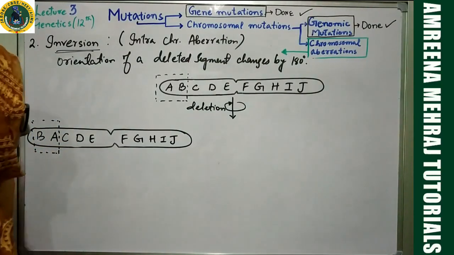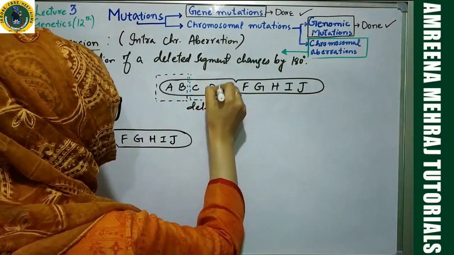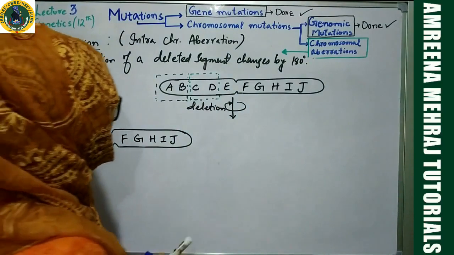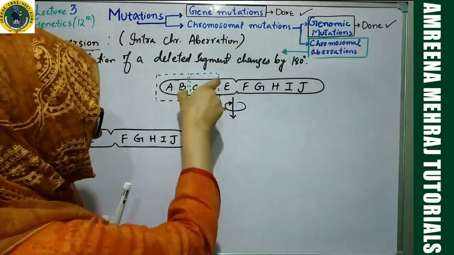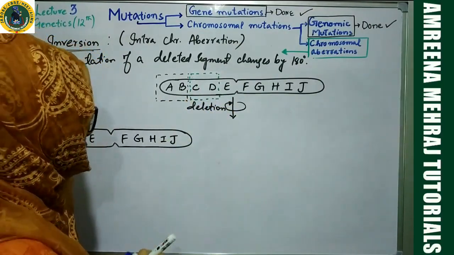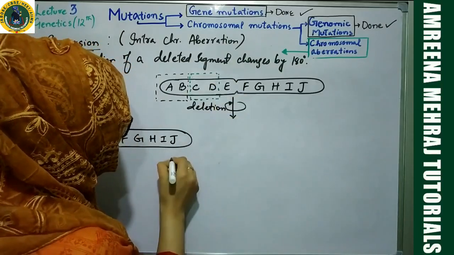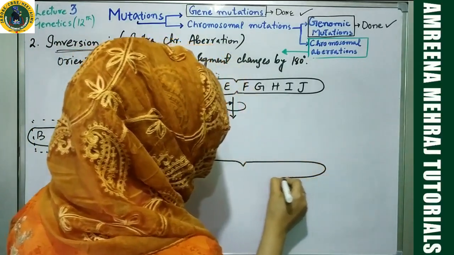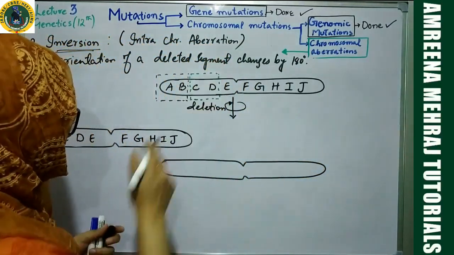In another scenario, let me take this particular segment of the chromosome, which I have shaded with green color. Suppose this region undergoes inversion. Again, first of all, it will get deleted. Then it will rotate by 180 degrees. Then it will join the chromosome back. The resultant I will show over here. I'm showing for this particular CD region.